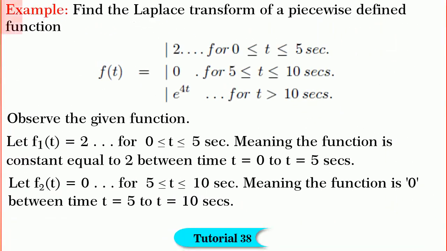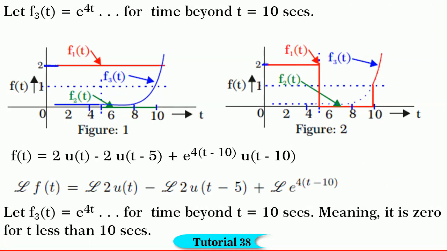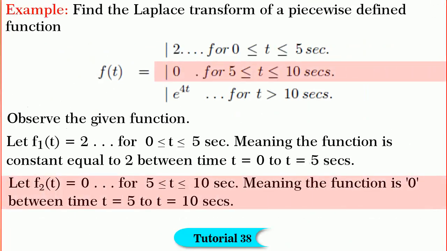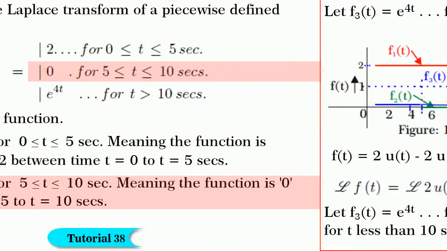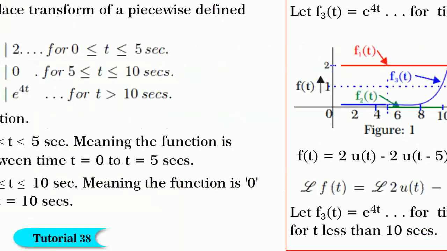Friends, now let us take up one very interesting problem. Observe the given piecewise function. Let f1 of t is equal to 2 for t between 0 to 5 seconds, meaning the function is constant equal to 2 units, which is shown in figure 1. Next, f2 of t is equal to 0 for t between 5 to 10 seconds, meaning it is 0 between the two time limits, which is shown in the figure.